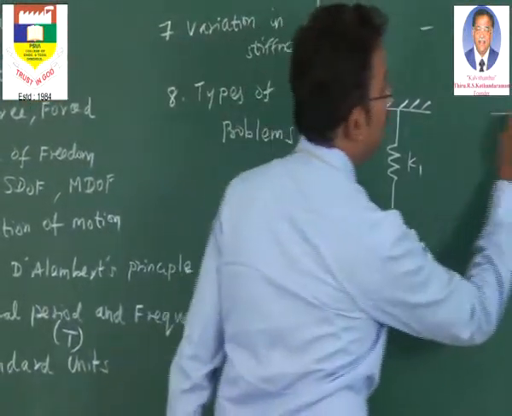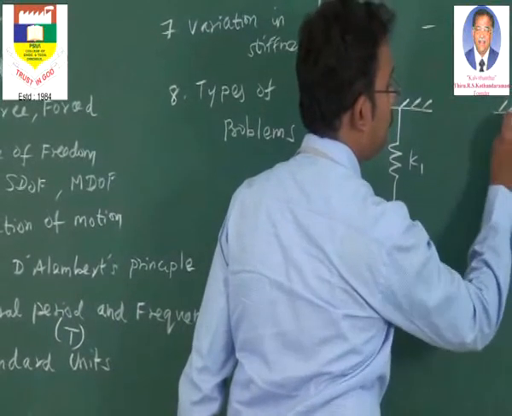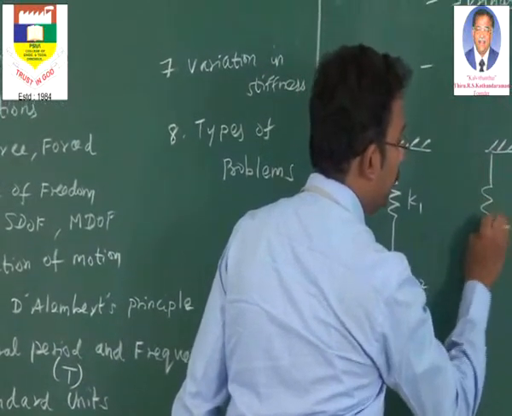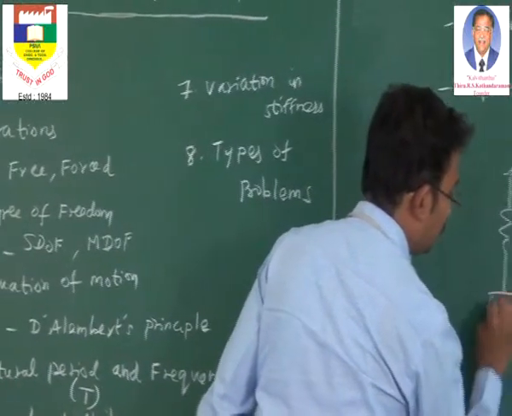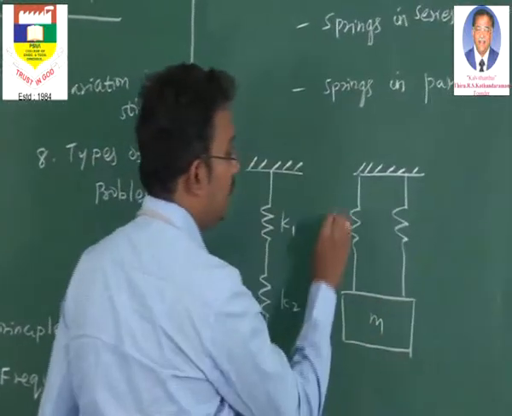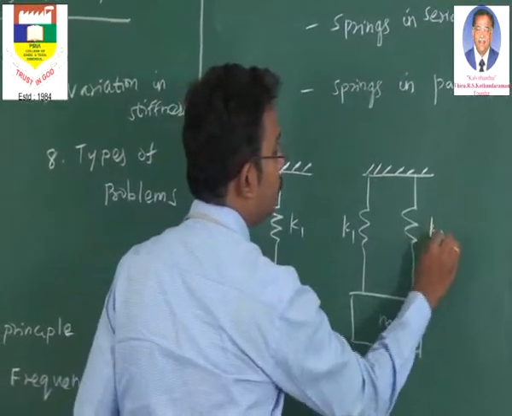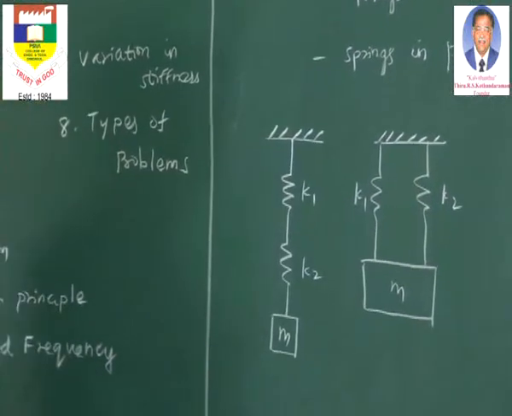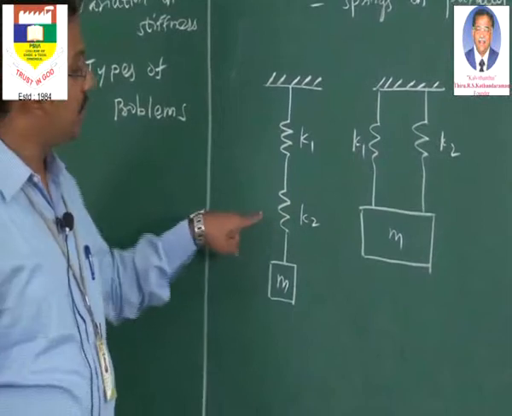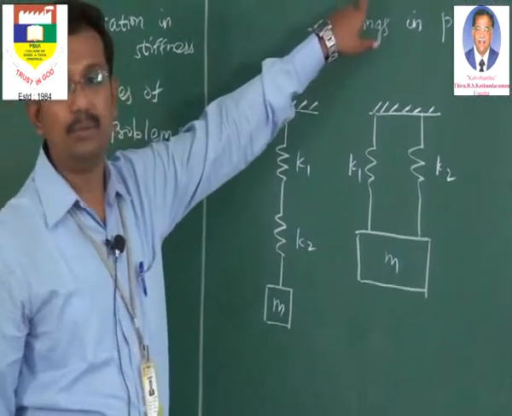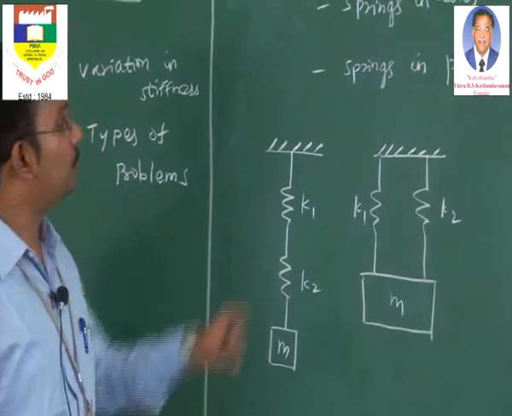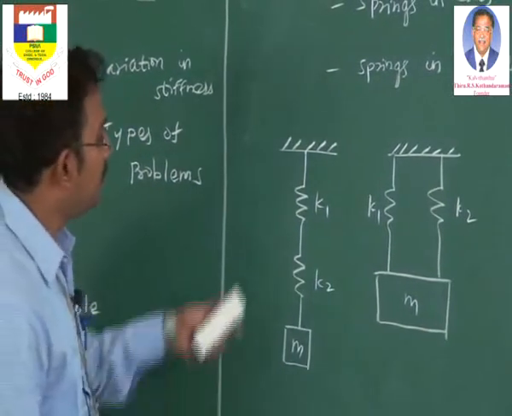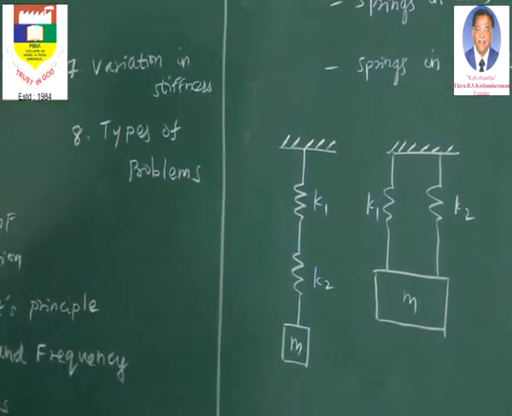Next, the other common situation is, you have got a spring, you have got another spring. Now this is supported like this. Again here, this is K1, this is K2, two different stiffnesses. Now what are these two conditions? The first condition is related to springs in series, whereas the second condition is related to springs in parallel. Now what will be the equivalent stiffness in these two cases?